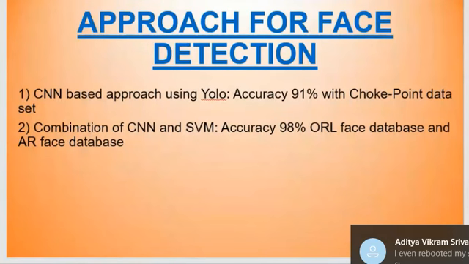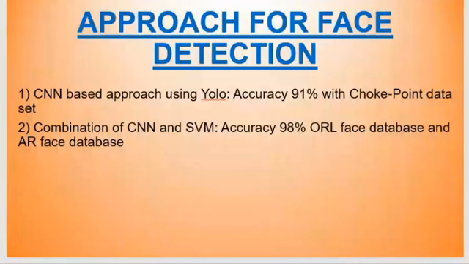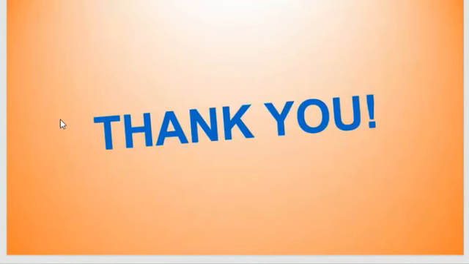We didn't see any kind of combined approach doing everything in one step, detecting the face and expression at the same time. Every algorithm works like this: first we need to localize, that is, the region of interest should be found, then we need to classify it. Only one paper shows a combined approach, but its accuracy is very low, around 20 to 30%. So we prefer doing it as a separate step. So these are our references given in the